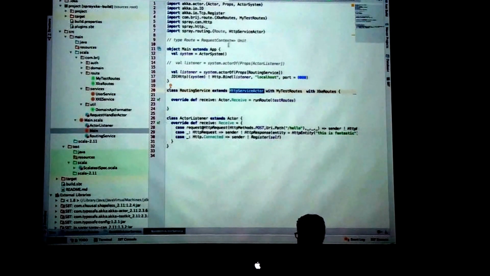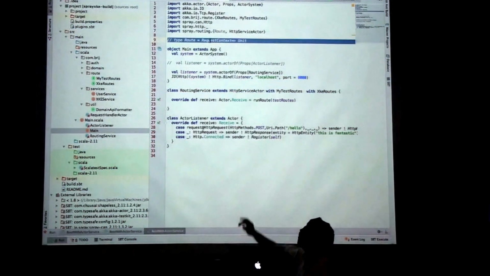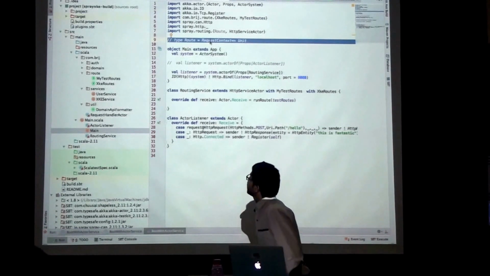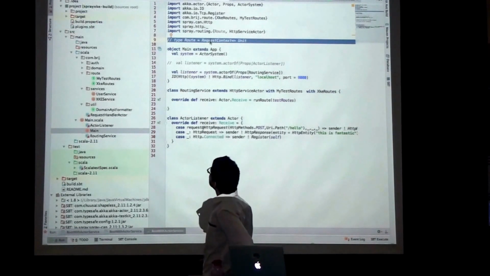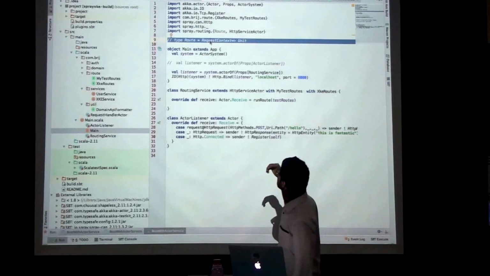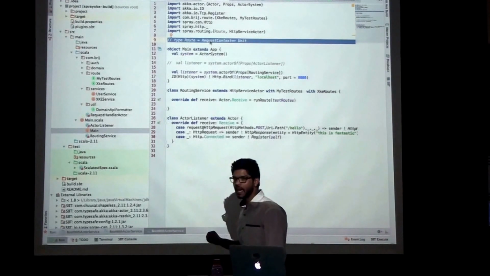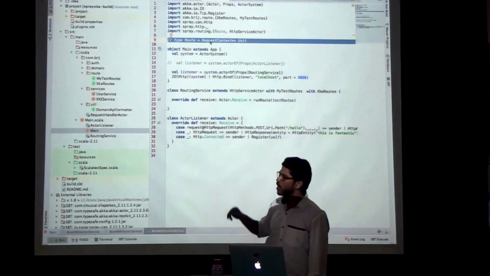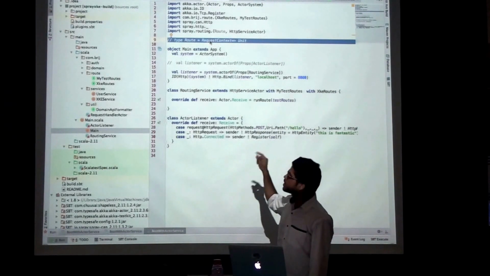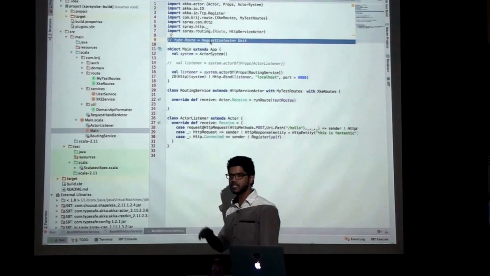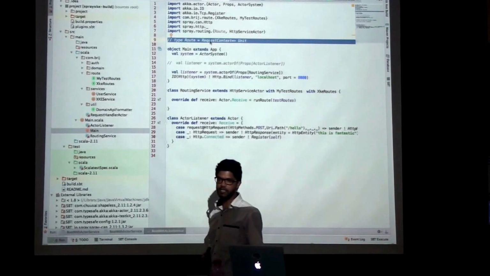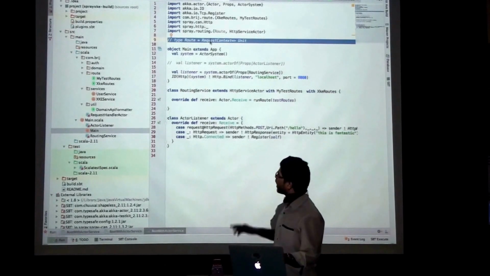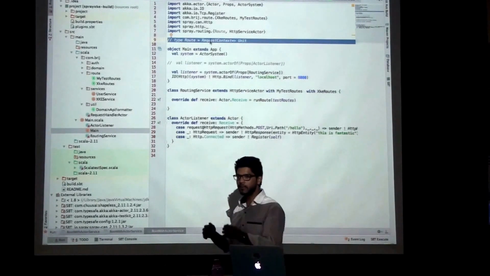Here, if you can see, they have defined one type, Route. This takes a function from request context and returns unit. So basically for each route you have to define this kind of route. The request context is the object which contains the HTTP request which you have received, and the actor ref, and it matches the path.